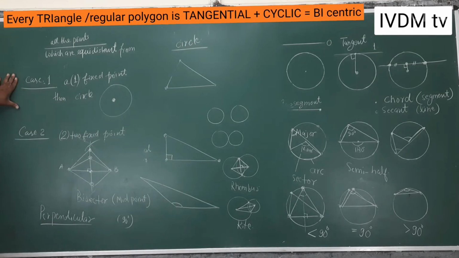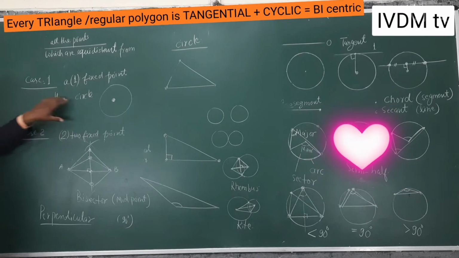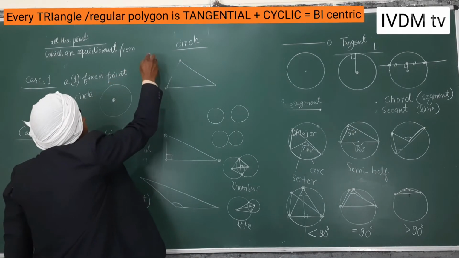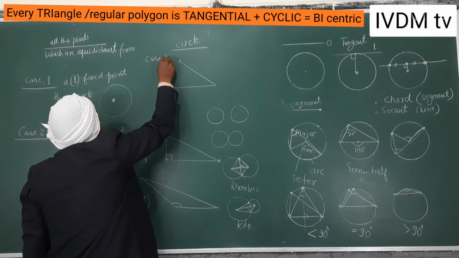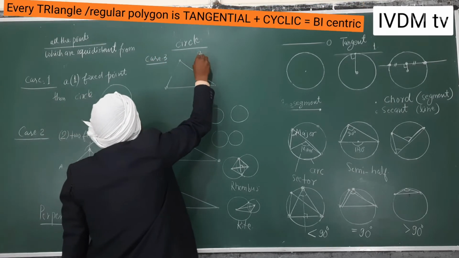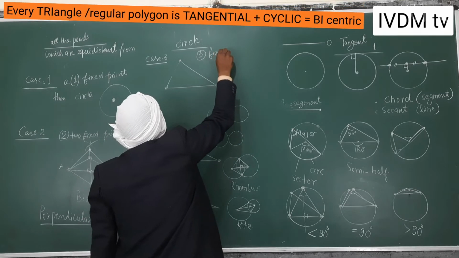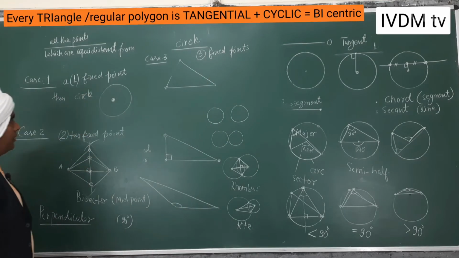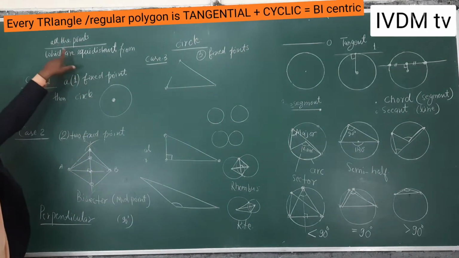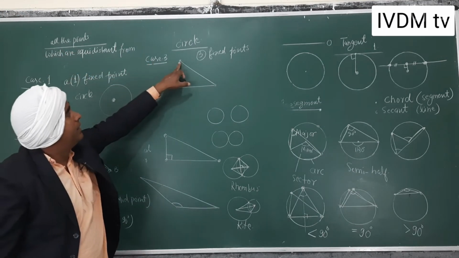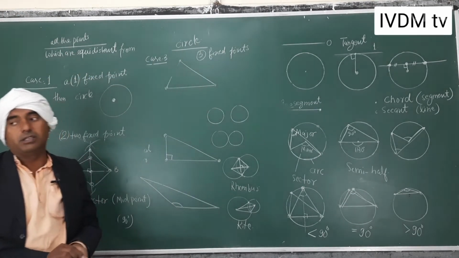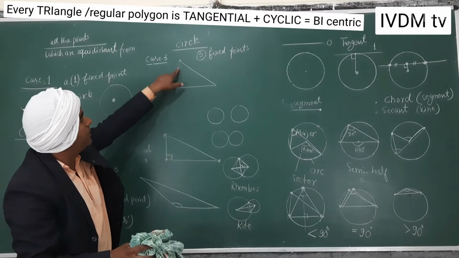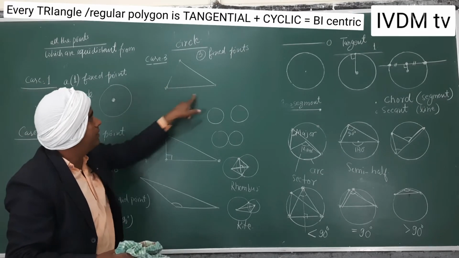So in case number 1, you are given a fixed point. In case number 2, you are given 2 fixed points, and this is case number 3: 3 fixed points, and you have to make a circle. It means you have to find all the points which are equidistant from these 3 points. So how will you find it? This is the question. That point which is equidistant from these points will be the center, and you will make a circle.